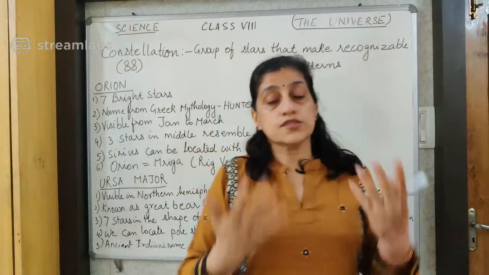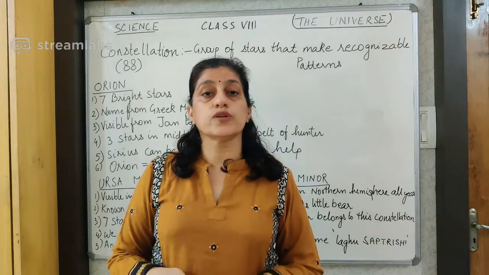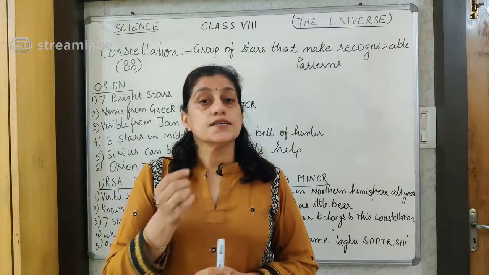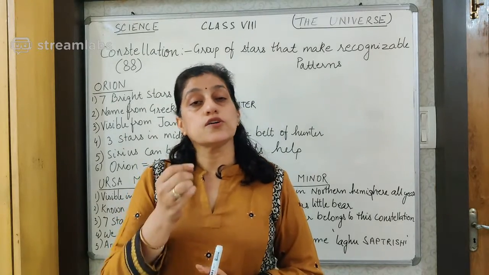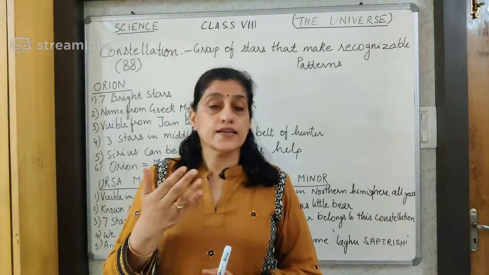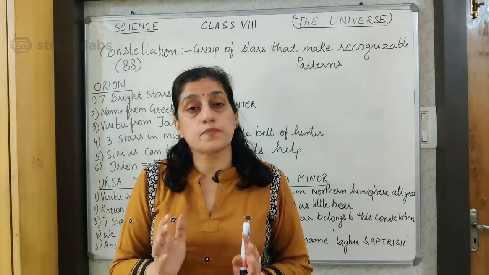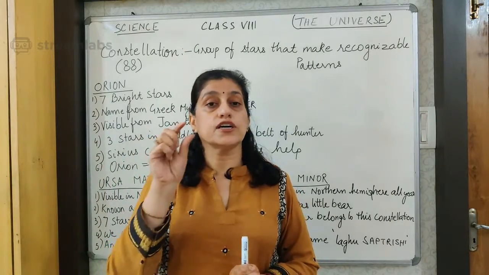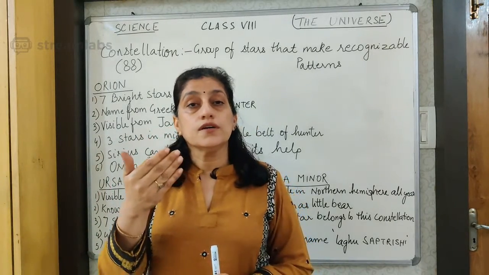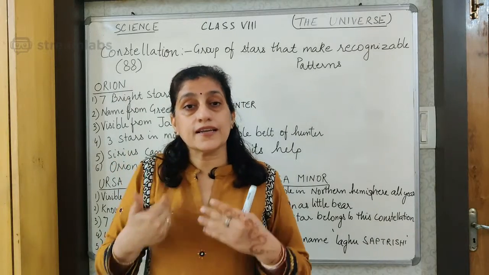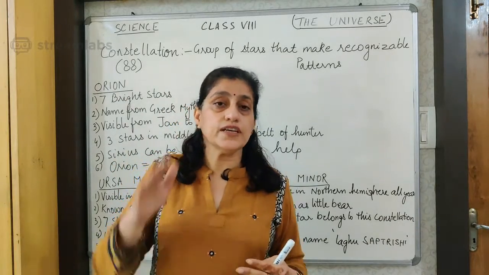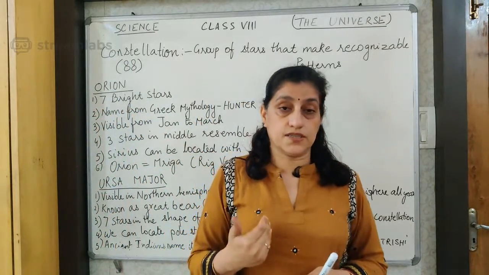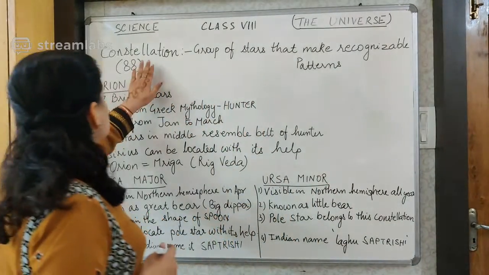Constellation. You know stars, we had discussed stars in the previous video also. Hot ball of fire is referred to as star. Sun is a type of star, one star, and it is closest to the earth, therefore appears big and hotter to us. Other stars are far away from us, therefore they appear smaller and do not let us feel the heat. They produce a lot of heat, but because they are very far away from us, the heat does not reach us. So now what is a constellation?